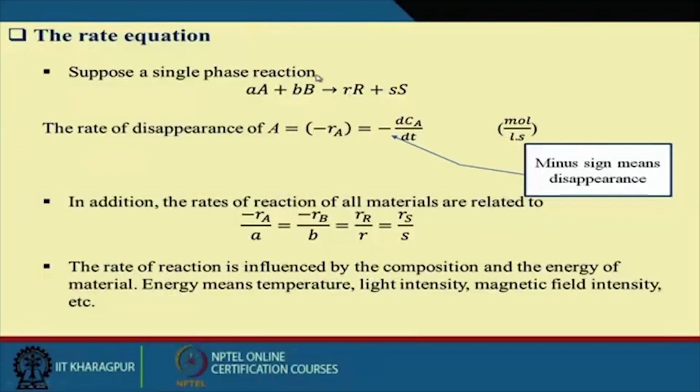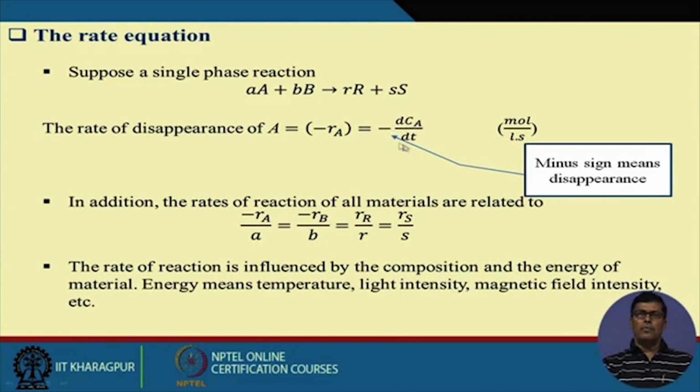Now the rate of formation of R will obviously be plus, dCR by dt, which is also the rate of formation of product. If we want to correlate all these rates of reaction, I can write: rA by a equal to minus rB by b equal to rR by r equal to rS by s. This is how we can equilibrate this reaction.